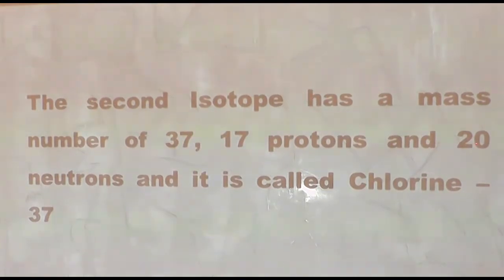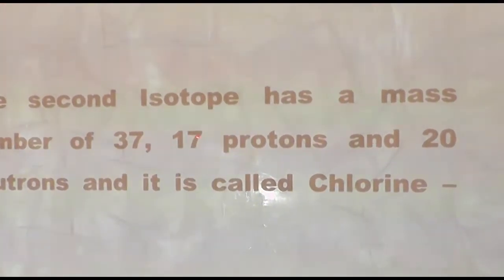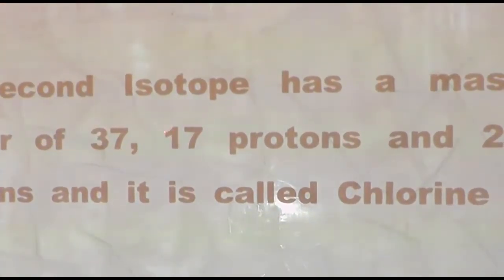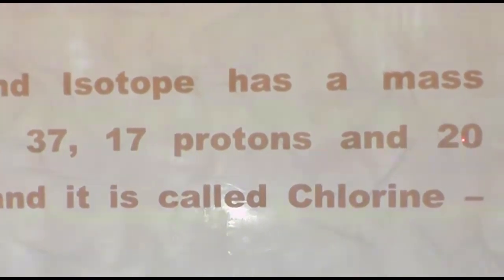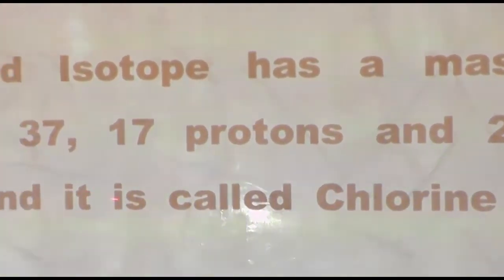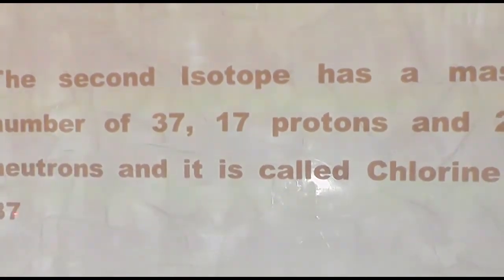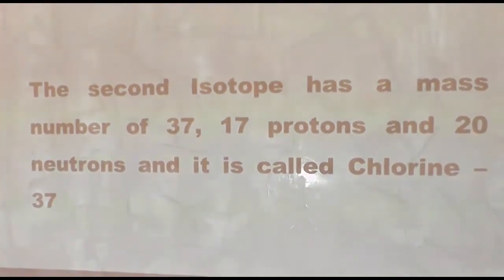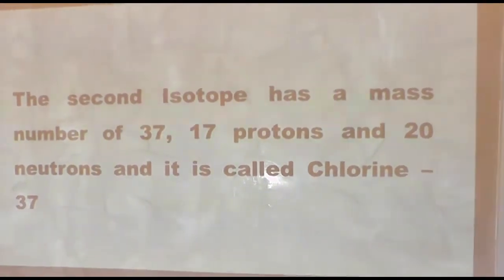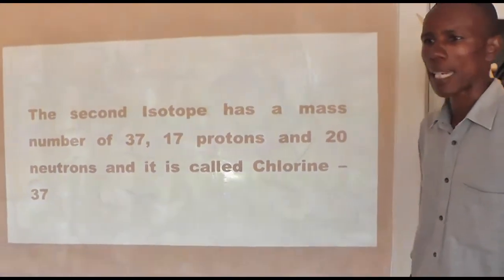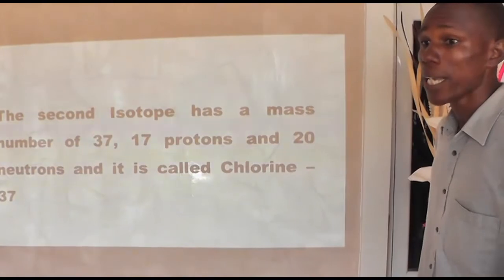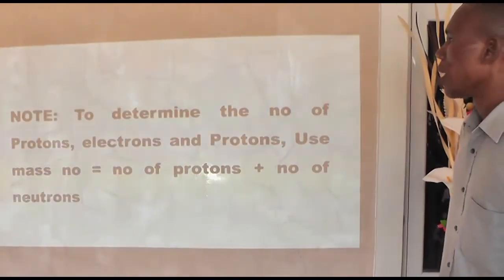That gives us 20. Therefore, the second isotope of chlorine has 20 neutrons, and it is regarded as chlorine 37. Therefore, chlorine exists in two isotopic forms, chlorine 35 and chlorine 37.